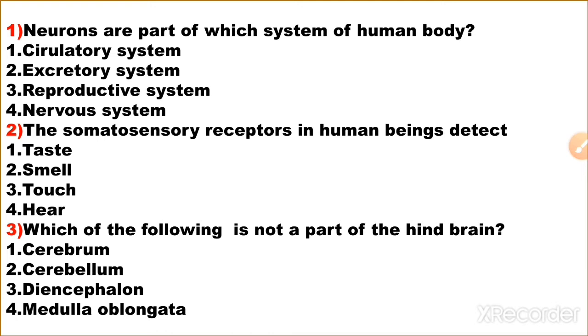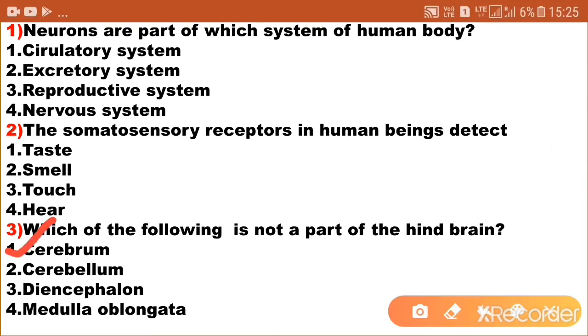cerebellum and medulla oblongata. So cerebellum and medulla oblongata are parts of the hindbrain. Cerebrum and encephalon are part of the forebrain. So here the answer is options 1 and 3. 1 and 3 is the correct answer.